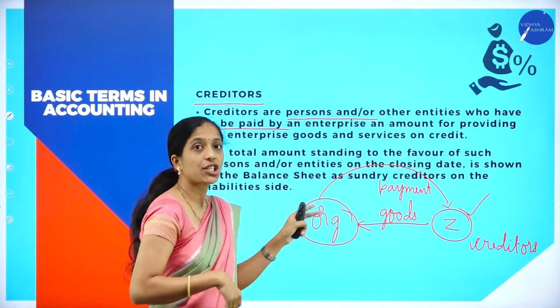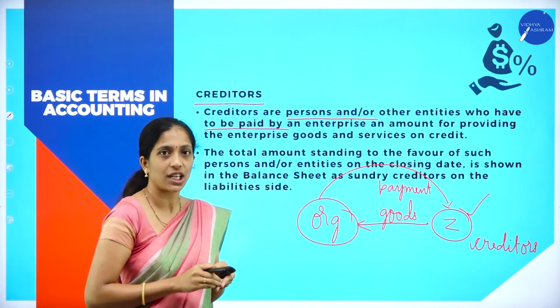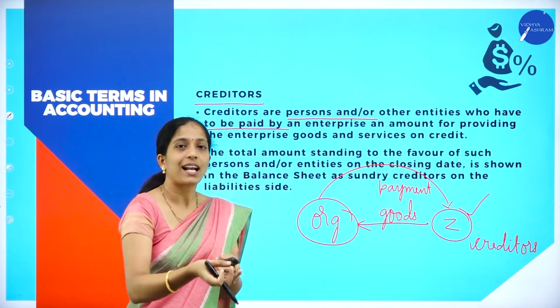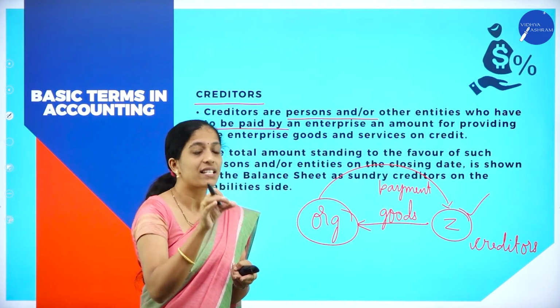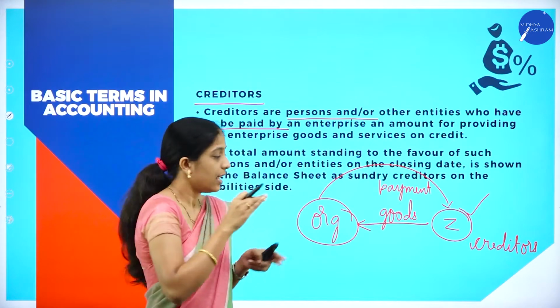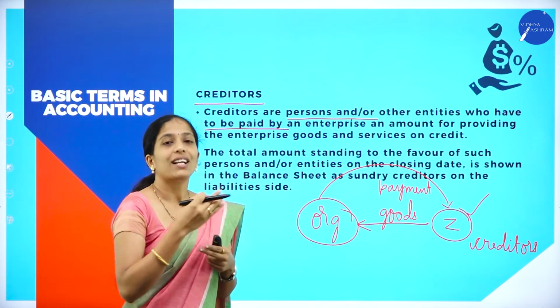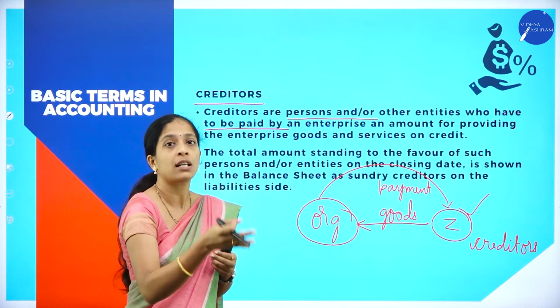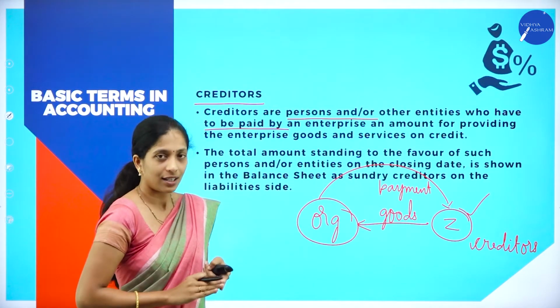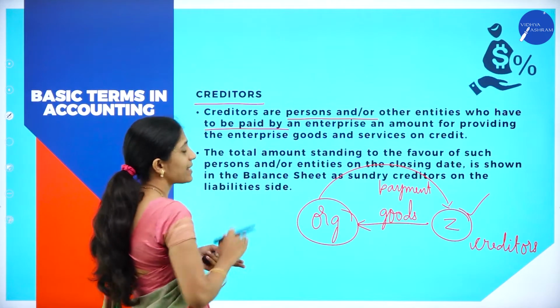Because the organization has to pay him at a future date. So, if the organization wants to receive from some other person, then that person is called what? Debtor. Now, creditor means the organization will pay in the future. So the organization owes money in the future. So that is known as what? Creditor. Now, Z is what?